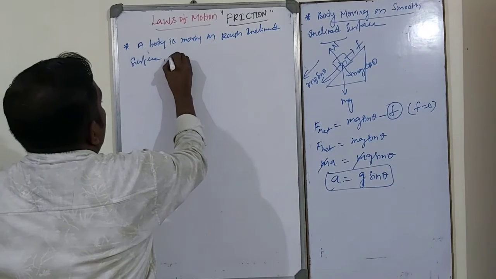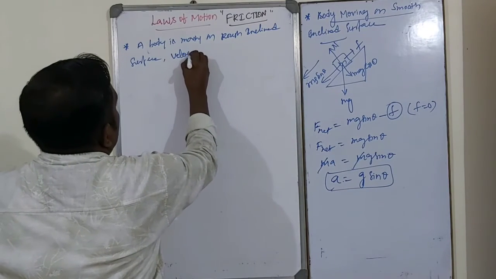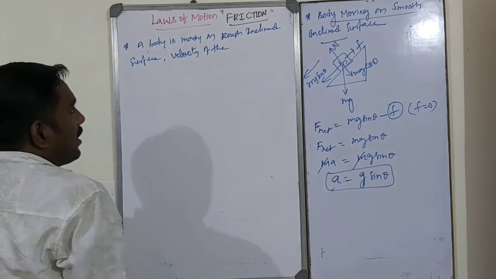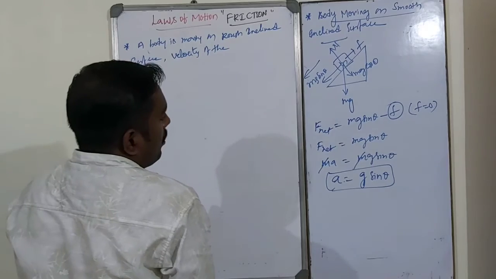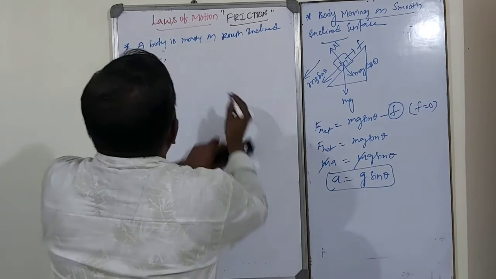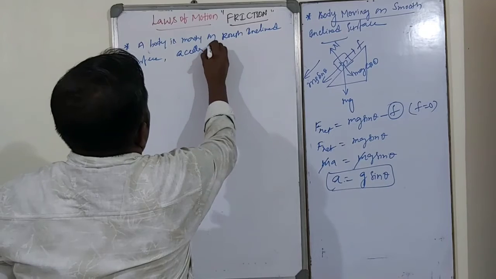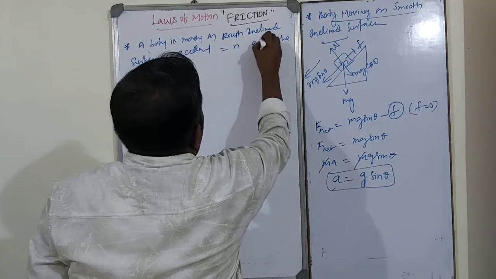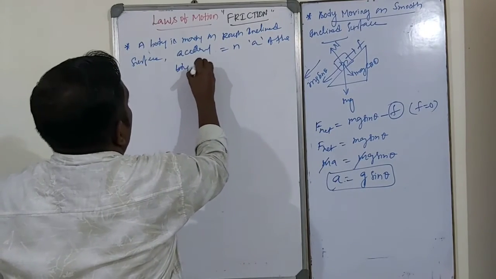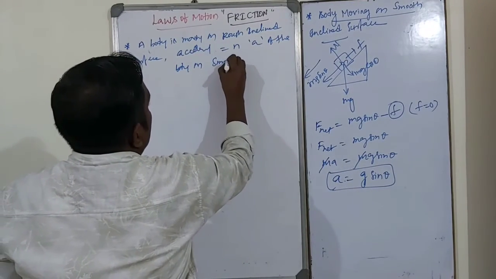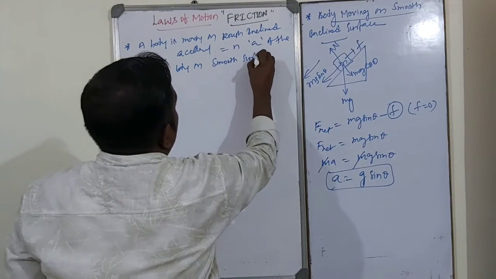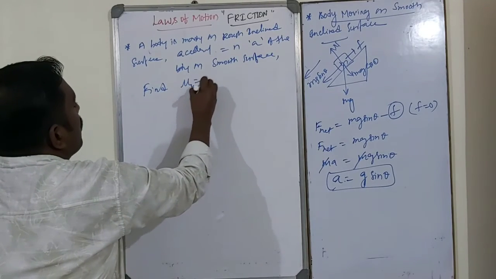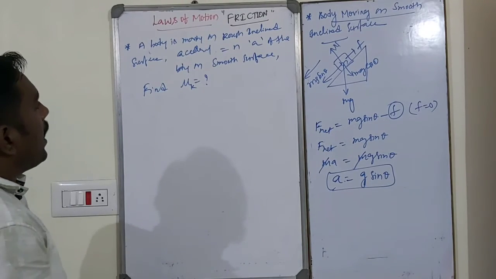So the acceleration of the body on the rough surface is equal to n times the acceleration of the body on the smooth surface. Find mu, or mu k.